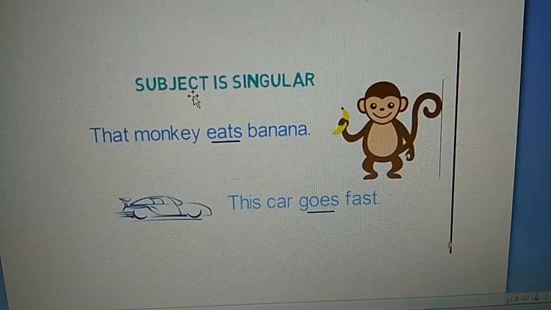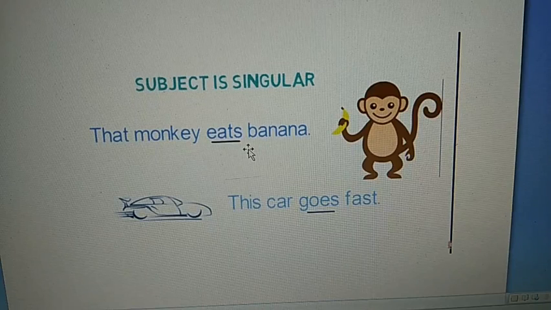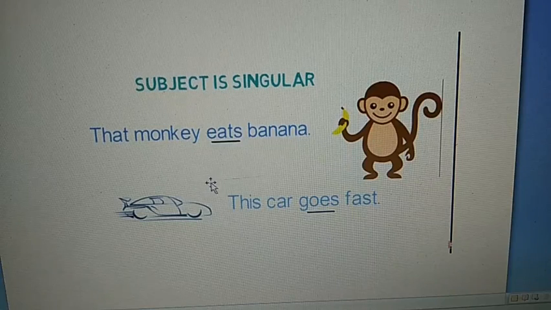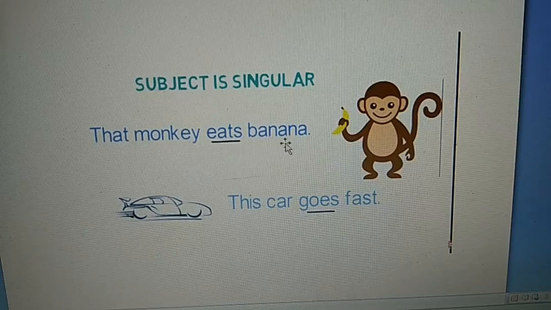Now let's look into the other examples. That monkey eats banana. When the subject is singular, the monkey eats banana. Here the subject is monkey, which is singular, so the verb will also be singular.